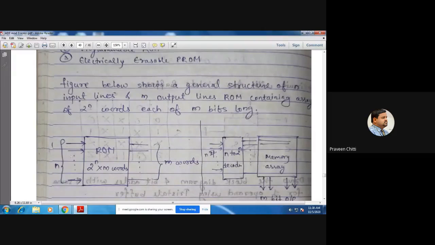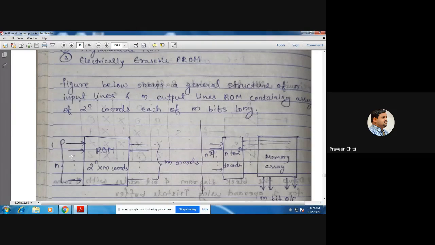Are you getting my question? You have a memory of 1 kilobyte. So 1 kilobyte memory means it can have 1024 locations. And each location, I'll assume again, is of 8 bits, because normally 8 bits is called a byte, and memory will be byte oriented. So when I have 1 kilobyte of memory, how many address lines do you need to access a particular memory location?